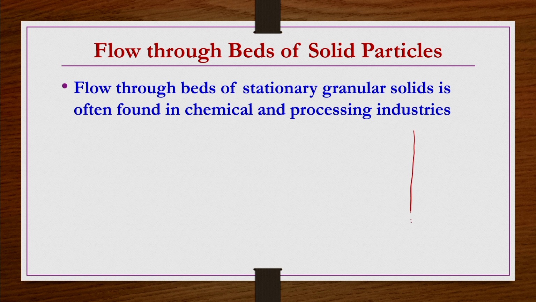Let us say we have a column like this, and at the bottom of the column there is a perforated plate. This plate has some perforation, right? Now the particles that we are using as packing are placed on this perforated plate, so the particle size should be more than the opening of the perforated plate. The openings should be smaller and the particle size larger, so that the particles do not fall down, right? So the particles are arranged like this.